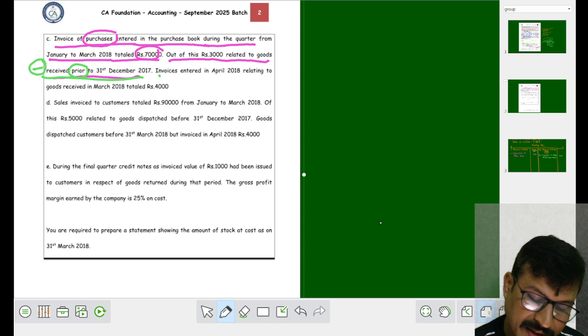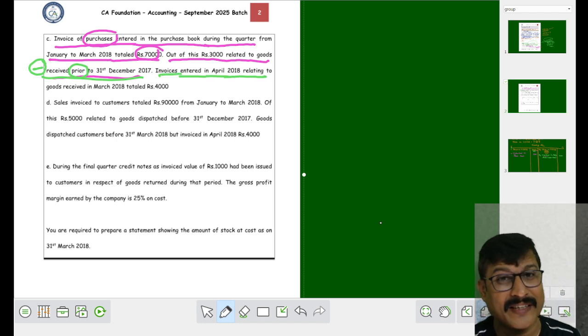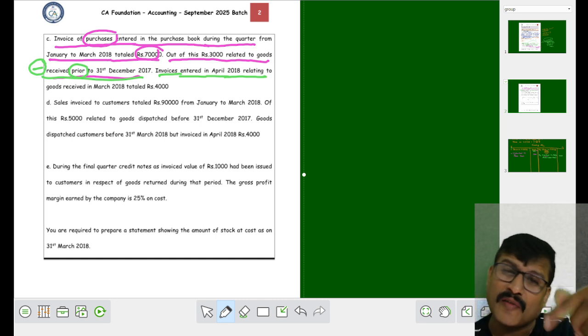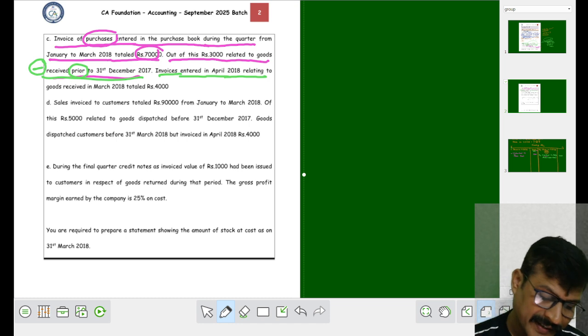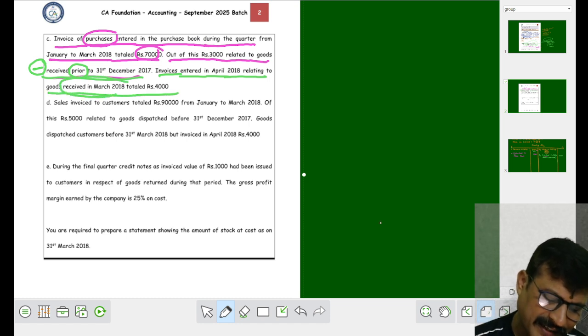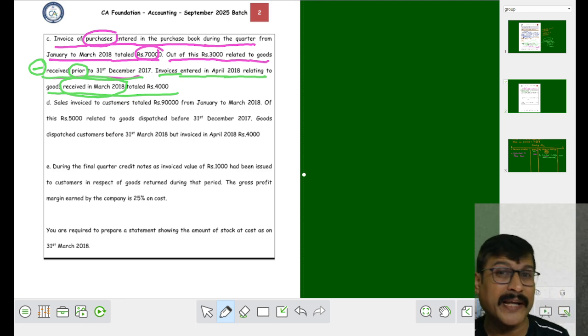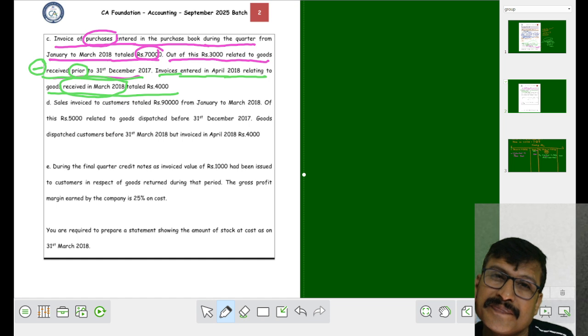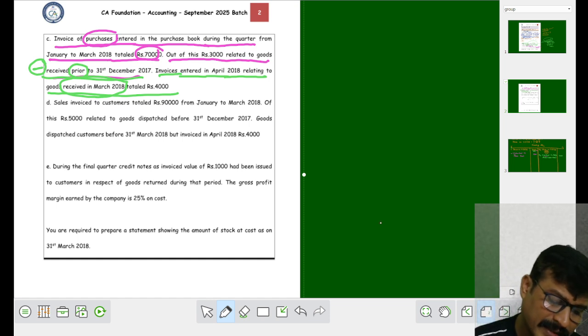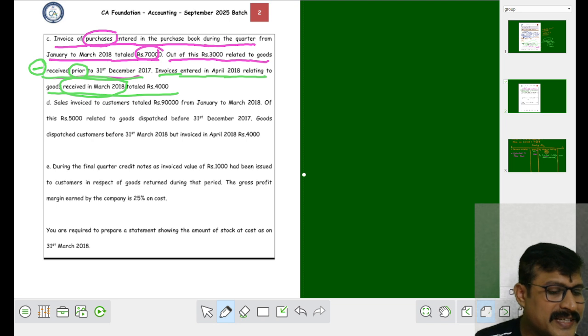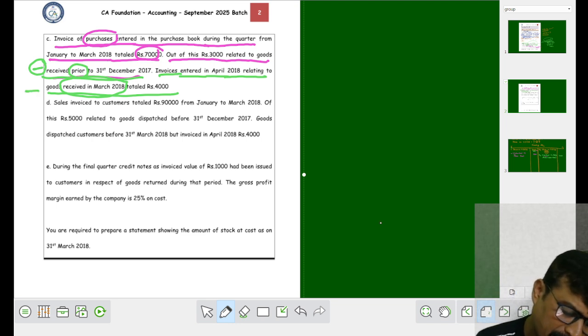Next. Invoice entered in April 18, which means after 31st March, relating to the goods received in March 18. See what happened? One is before December, so we have to subtract it. This is received in March 18, which means we have to take it with a plus symbol.